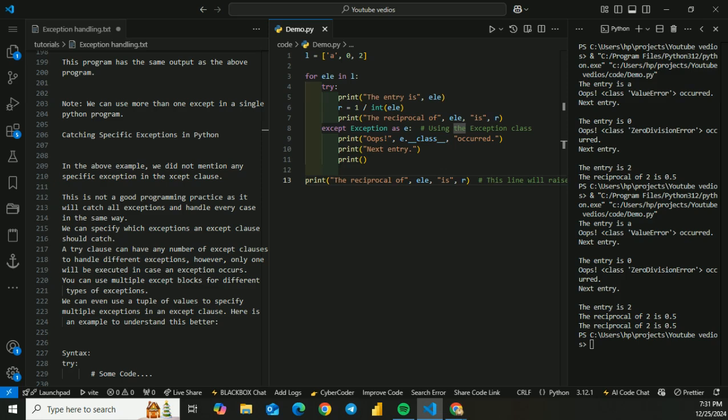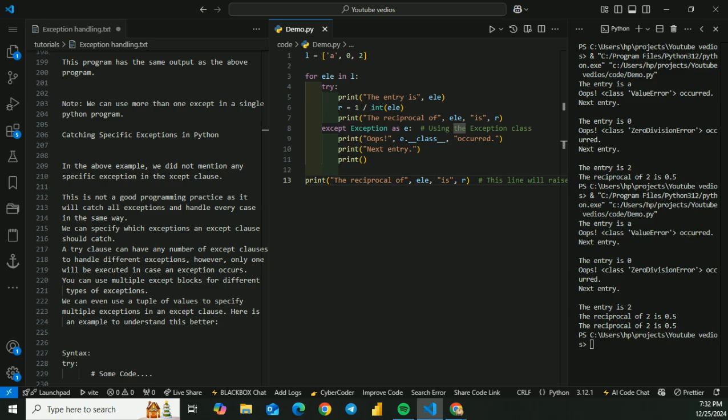We can specify which exceptions an except clause should catch. A try clause can have a number of except clauses to handle different exceptions. However, only one will be executed in case an exception occurs. You can use multiple except blocks for different types of exceptions. We can even use a tuple of values to specify multiple exceptions in an except clause. Here is an example to understand this better.